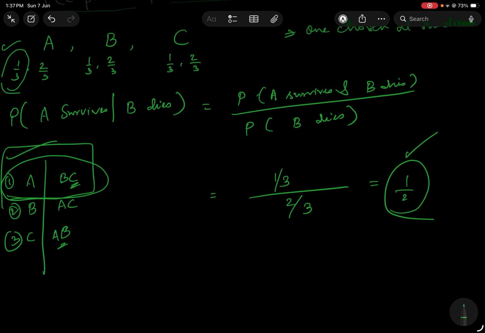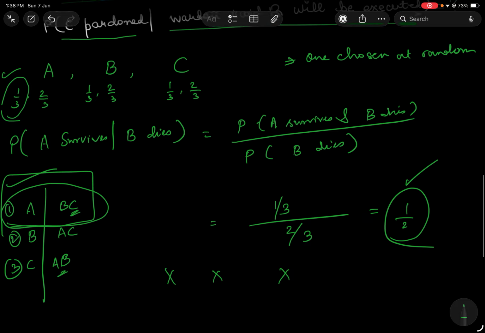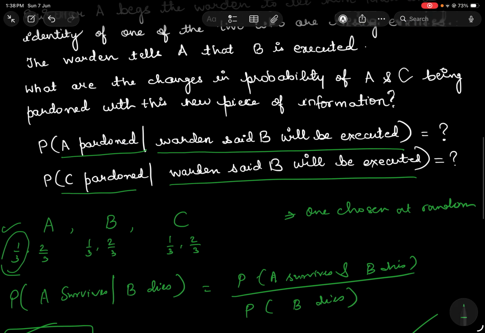Now, do you think this is correct? The answer is no. This is wrong. Let's go to why this is wrong. I did not put much focus on what I'm asking here.